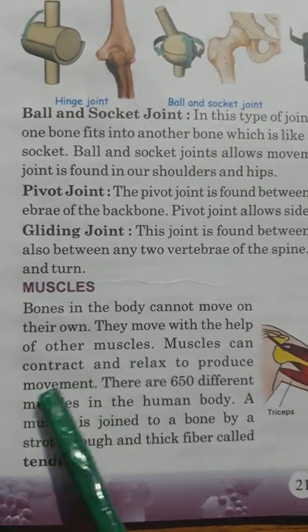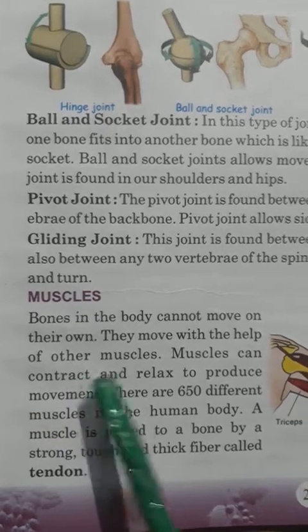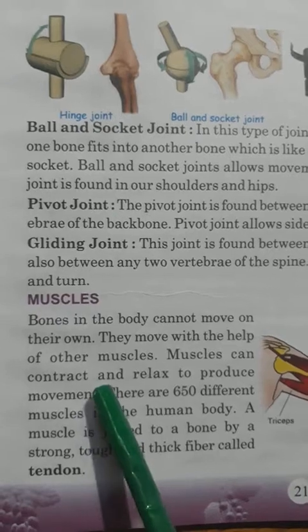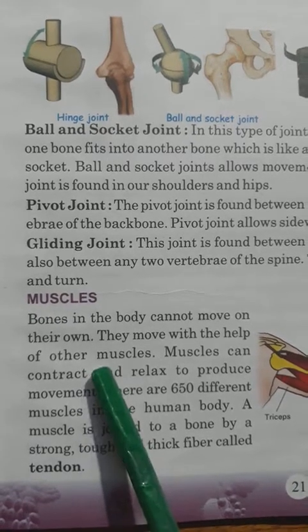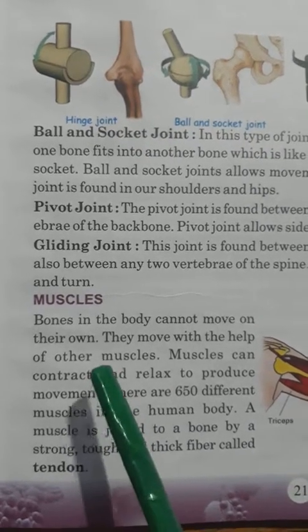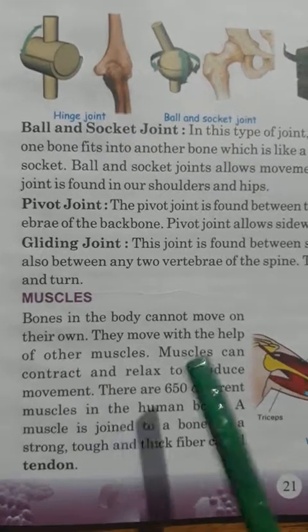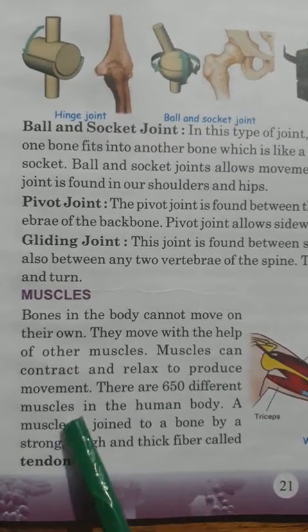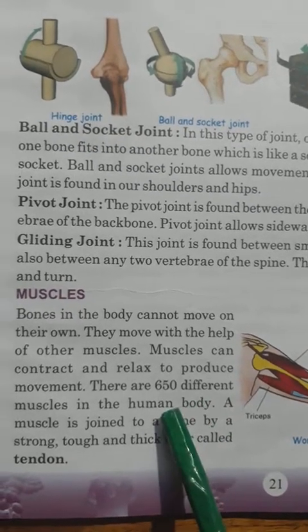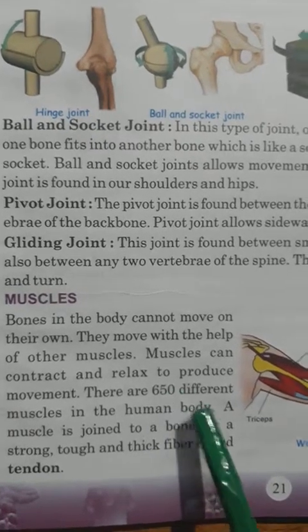So what is the purpose of muscles? It can contract and it can relax to produce our body movement. All right, and here it says that bones in our body cannot move on their own. Without muscles, our bones cannot move on their own. All right, there are 650 different muscles in the human body. Underline till here. How many muscles are there in the human body? That is 650, and all are different.